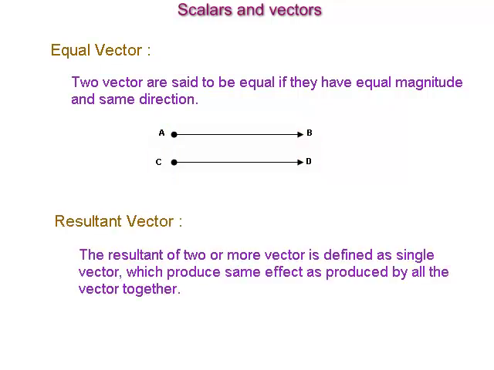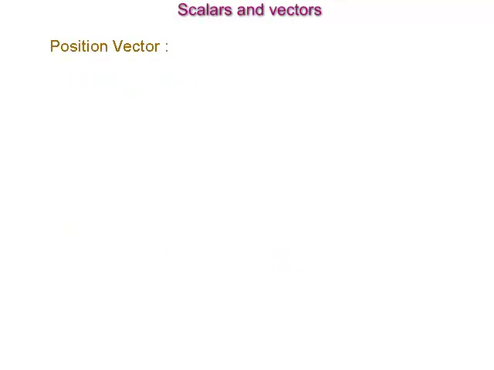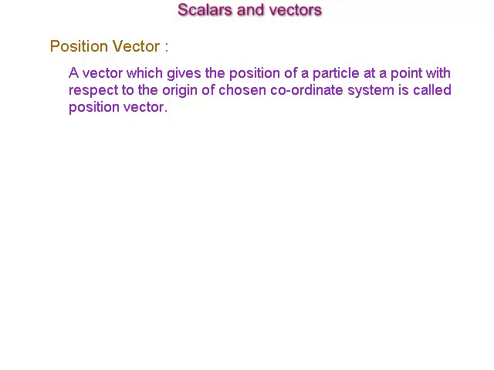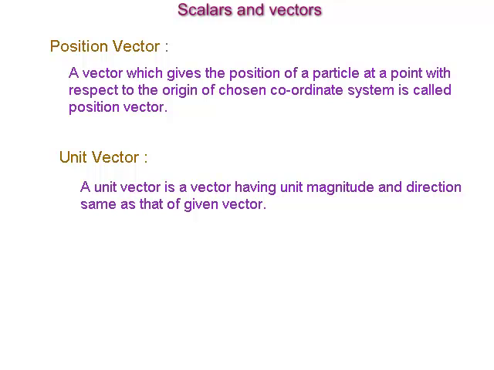Resultant vector. The resultant of two or more vectors is defined as that single vector which produces the same effect as produced by all the vectors together. Position vector. A vector which gives the position of a particle at a point with respect to the origin of the chosen coordinate system is called a position vector. Unit vector. A unit vector is a vector having unit magnitude and direction same as that of the given vector. If A is a non-zero vector, then the unit vector in the direction of A is shown as